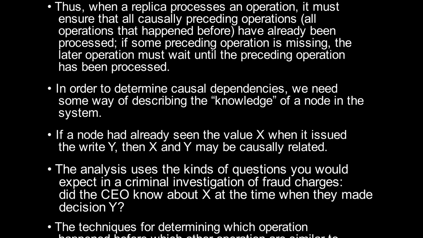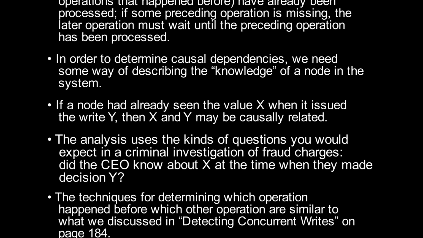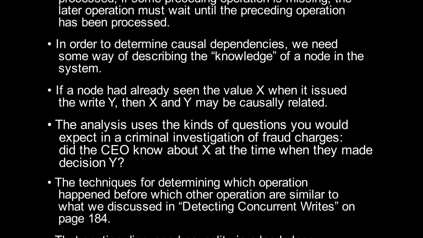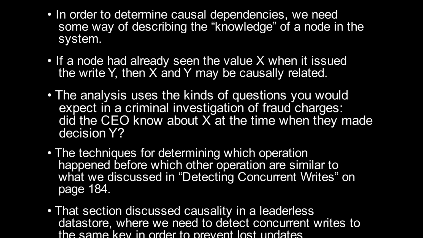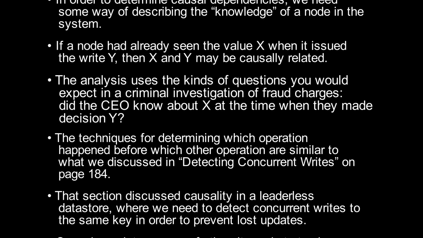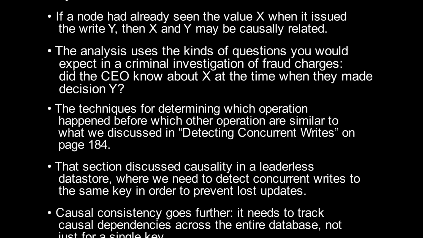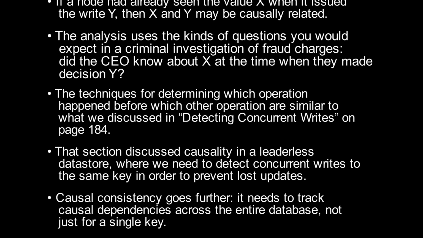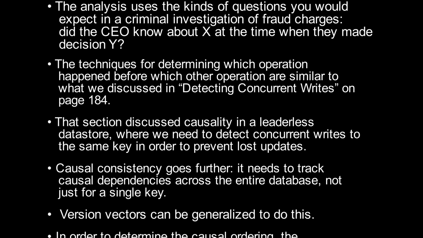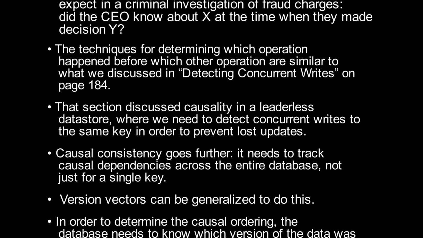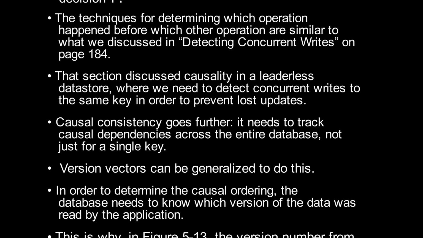The analysis uses the kinds of questions you would expect in a criminal investigation of fraud charges. Did the CEO know about x at the time when they made decision y? The techniques for determining which operation happened before which other operation are similar to what we discussed in "Detecting Concurrent Writes" on page 184. That section discussed causality in a leaderless data store, where we need to detect concurrent writes to the same key in order to prevent lost updates. Causal consistency goes further. It needs to track causal dependencies across the entire database, not just for a single key. Version vectors can be generalized to do this.